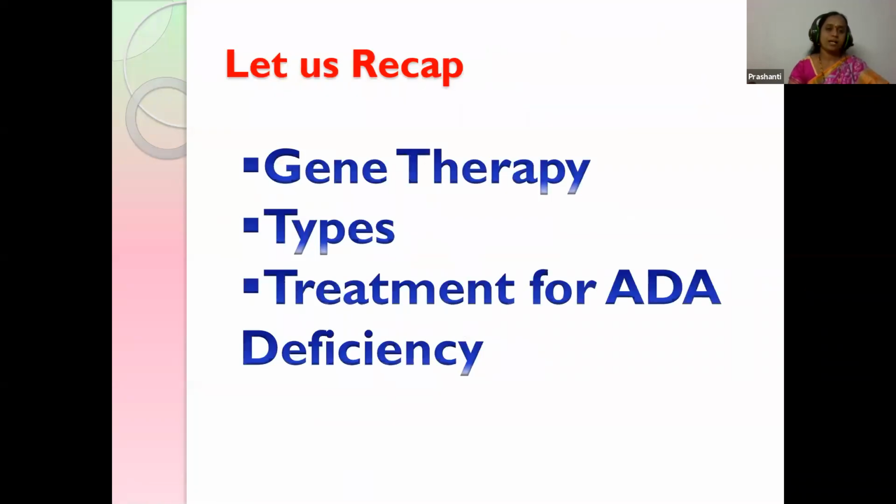Okay, children, let us recap. What did we learn, children? What is gene therapy? That is the treatment of genetics, and also the types: somatic gene therapy, that is from the somatic cells, and germline gene therapy, that is from the germ cells, like egg and sperm. We also studied the treatment for ADA deficiency. What are the treatments, children? That is gene therapy, enzyme replacement, and bone marrow treatment. These are the various treatments.